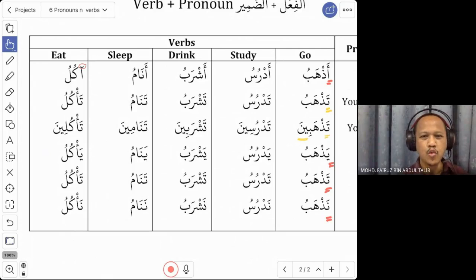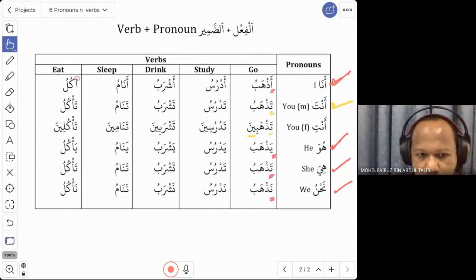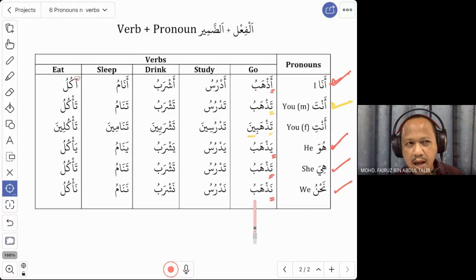Anta, anti, huwa, hiya, ana, and also nahnu. All right. Any questions so far? No, sir. Okay. If there is no question, let us memorize this together. We start with the verb azhab. I will mention the pronoun, and you give me the verb, whether it starts with a or ta or na or ya.